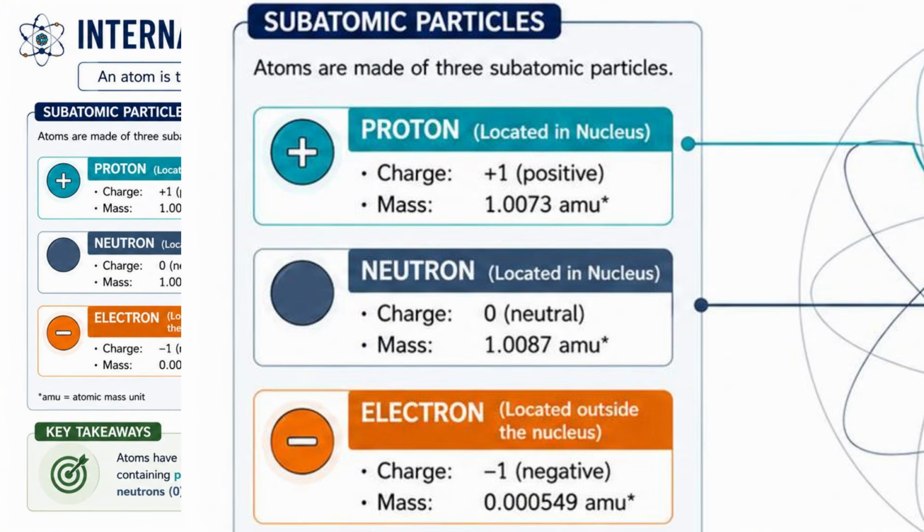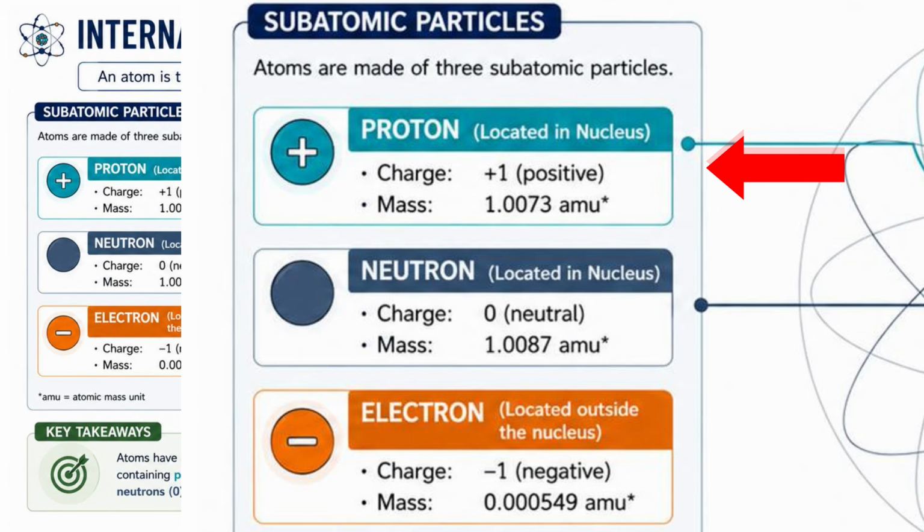So the slide tells us that every atom is composed of three fundamental subatomic particles: protons, neutrons, and electrons. So each particle has its own charge, mass, and location. So for the proton, it is found inside the nucleus, which is the dense center of the atom. So its electrical charge is +1. And its mass is approximately 1.0073 atomic mass units, or AMU. For simplicity, we often say that the proton has a mass of approximately 1 AMU.